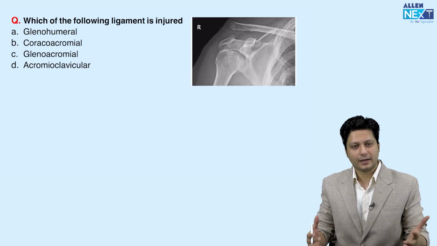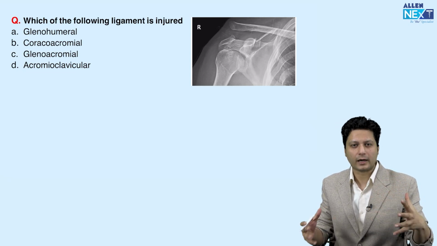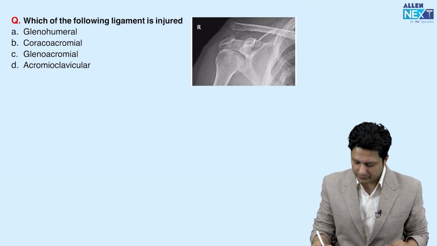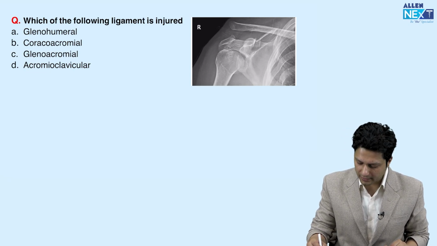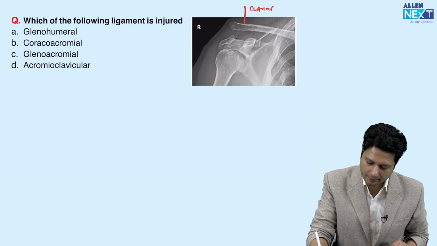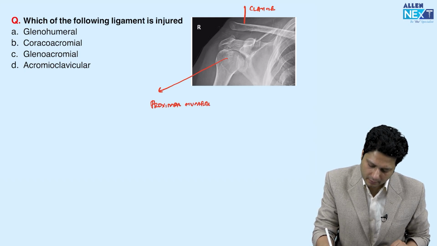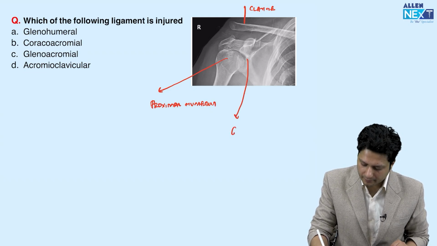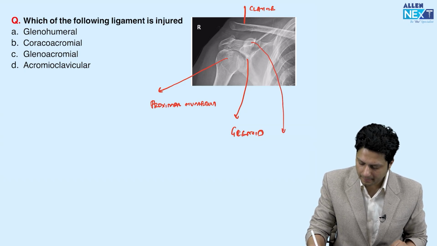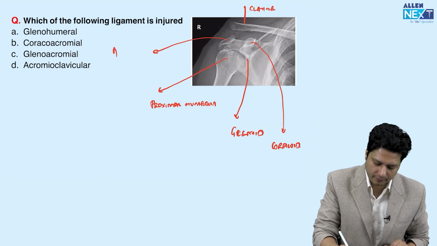Now, yes, again a relevant question, and we are expecting this question. If you look at the basic anatomy, if this is the clavicular bone, already you are aware that this is the clavicle. Here we are having the proximal humerus, that means head of the humerus. This is the glenoid, and this is the coracoid process, and this is the acromion process.